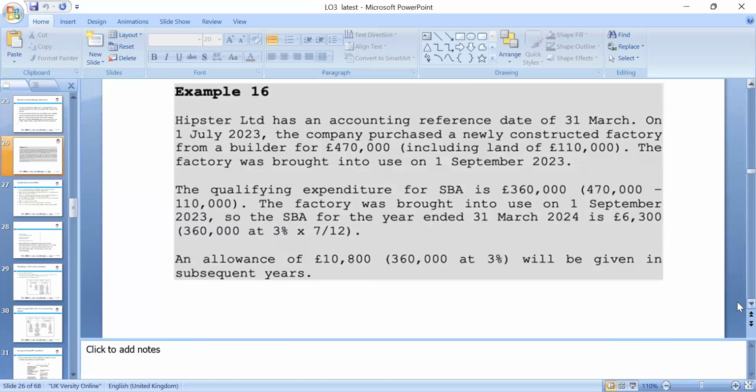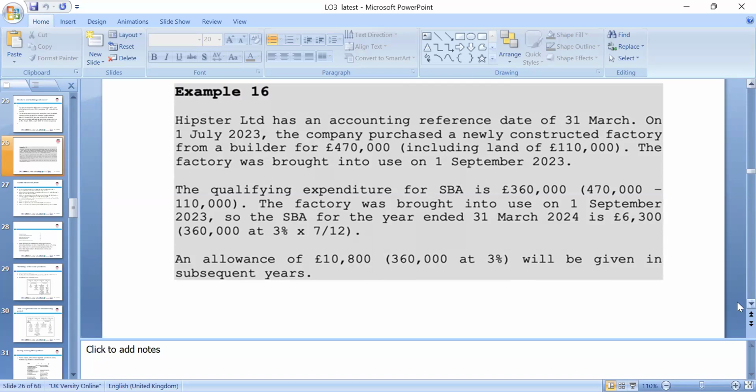Let's look at this. On 1st July, the company purchased a newly constructed factory from the builders for 470, including land of 110. The factory is brought into use on 1st September. The qualifying expenditure is 360,000, as we take out the land element. Since the factory was brought into use on 1st September, we look at the proportion of months until 31st. So we have qualifying 3%.